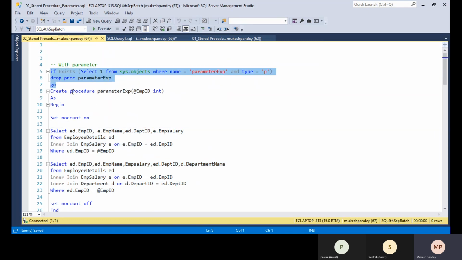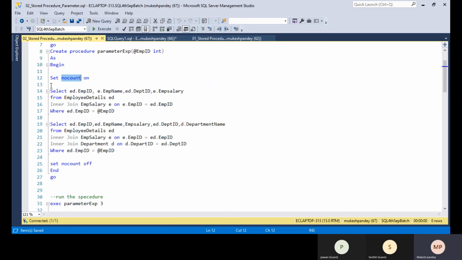All the syntax will be the same, but after the procedure name, within the brackets, you need to put the parameter, like the employee ID int. So I use the employee ID as the parameter. Suppose I want to retrieve information for a particular employee. If I pass the employee ID, I will get that employee's information. So I use the employee ID int as begin.